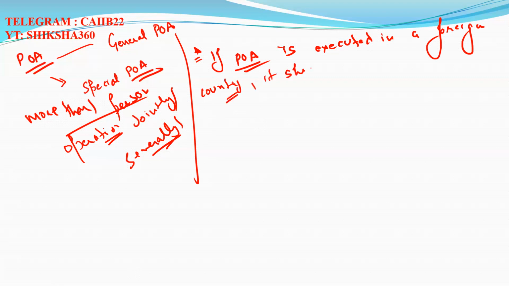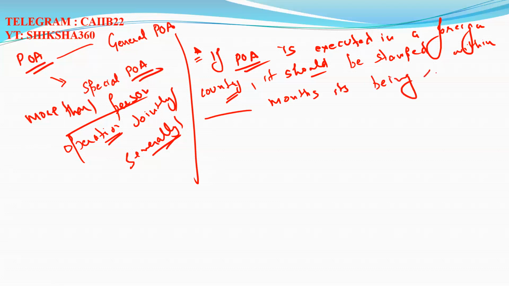It should be stamped within dash months. It's being received in India. It should be stamped within dash months. If power of attorney is executed in a foreign country, it should be stamped within dash months.